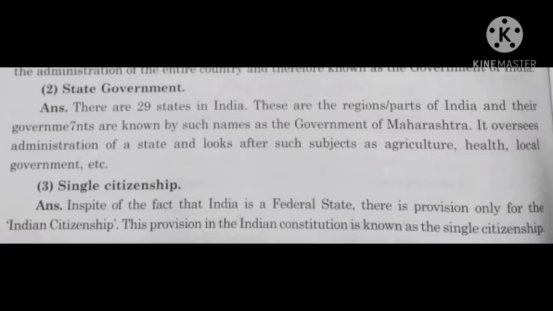Second, state government. There are 29 states in India. These are the regions or parts of India. Their governments are known by such names as the Government of Maharashtra. It oversees administration of a state and looks after such subjects as agriculture, health, local government, etc.